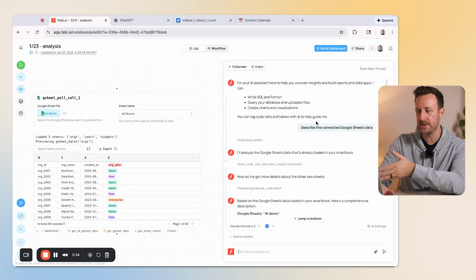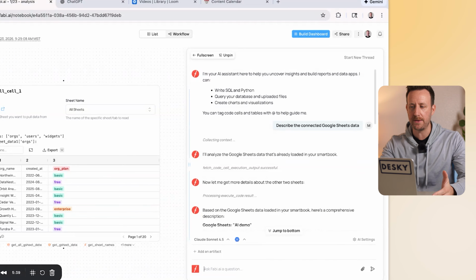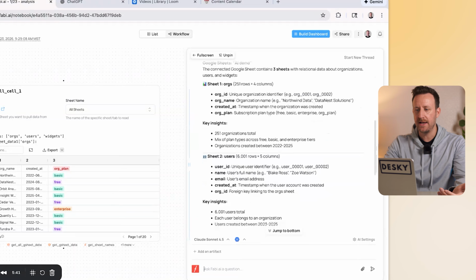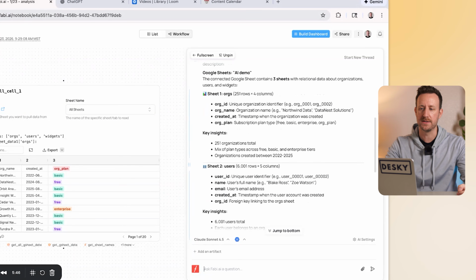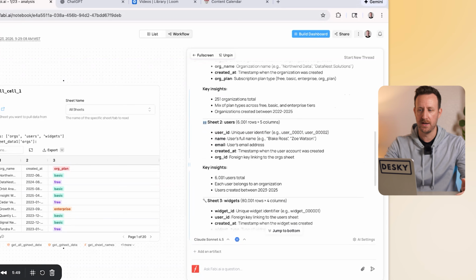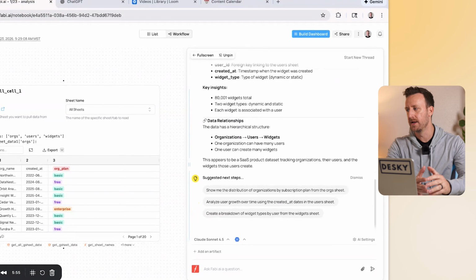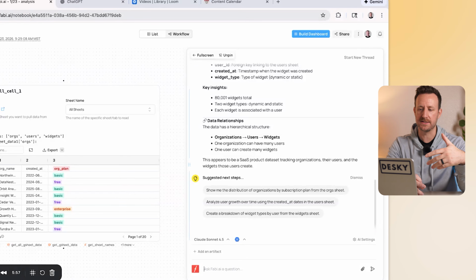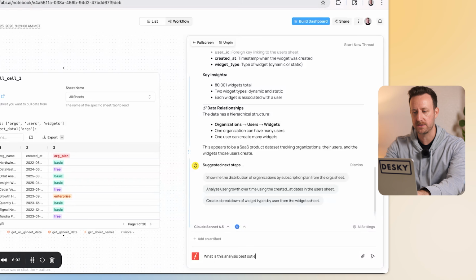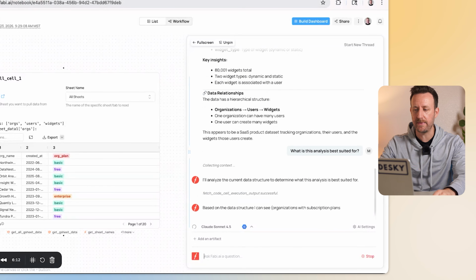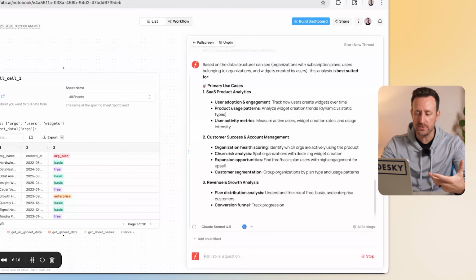You'll see that as soon as I connect my data, it already autofills a prompt: describe the connected Google Sheet data. It analyzes it, and it gives me a breakdown of the different sheets and columns in the data. That's great, because that was going to be the first step, for it to explain what the data represents. But the next thing I'm going to ask is, what is this analysis best suited for? It's already connected to my data live, so it understands it. That is a huge first step.